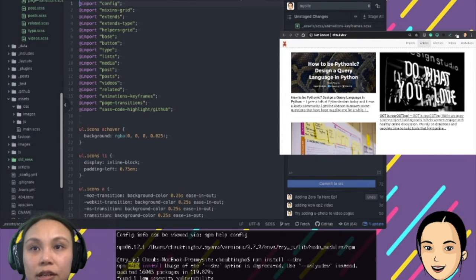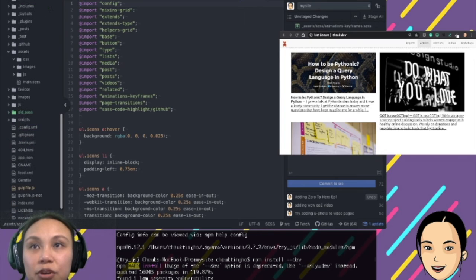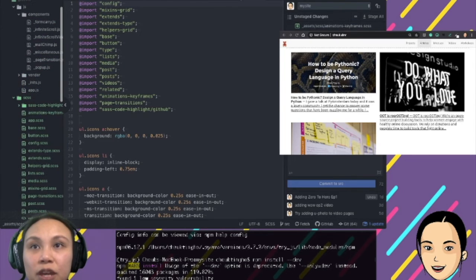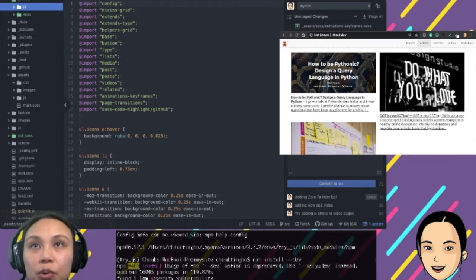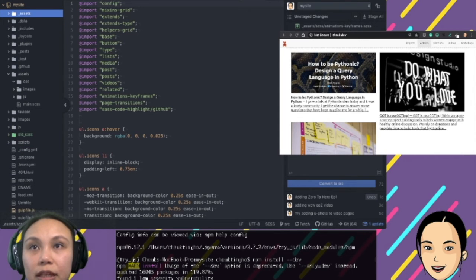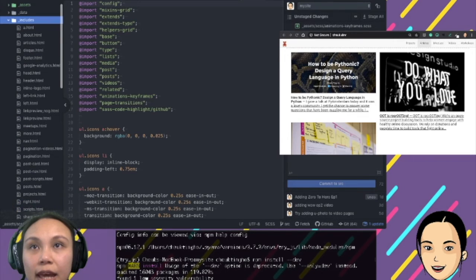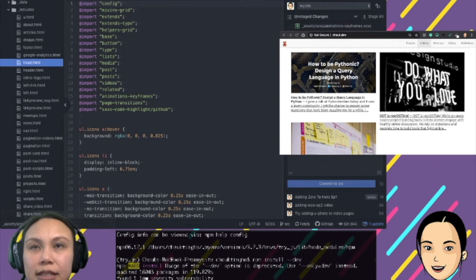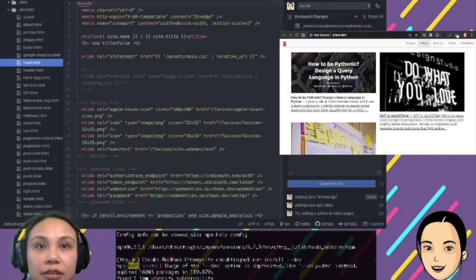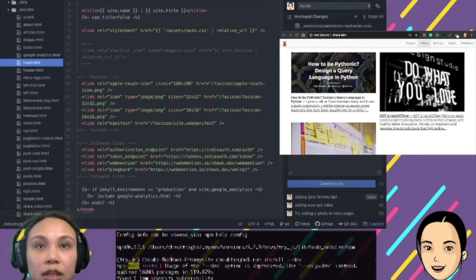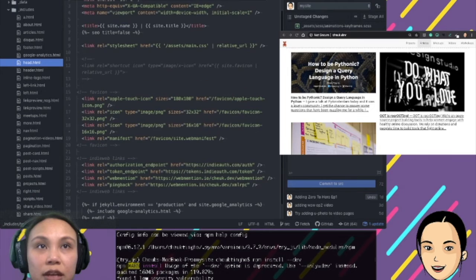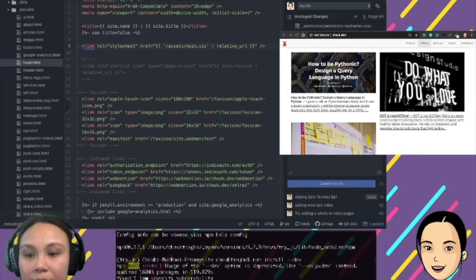So now we have to go to our head because we are still calling the old CSS file, right? So yeah, let's go to our includes. It should be in the head. So this is all the things that is supposed to be not showing. Where is, okay, style sheet is here. So this one should be our minify one. So it should be app.min.